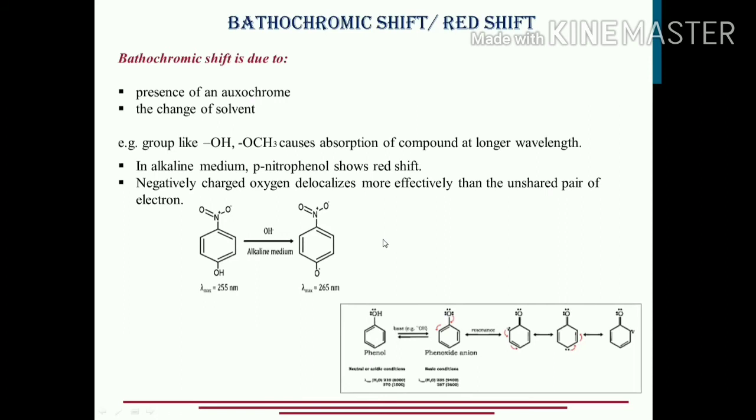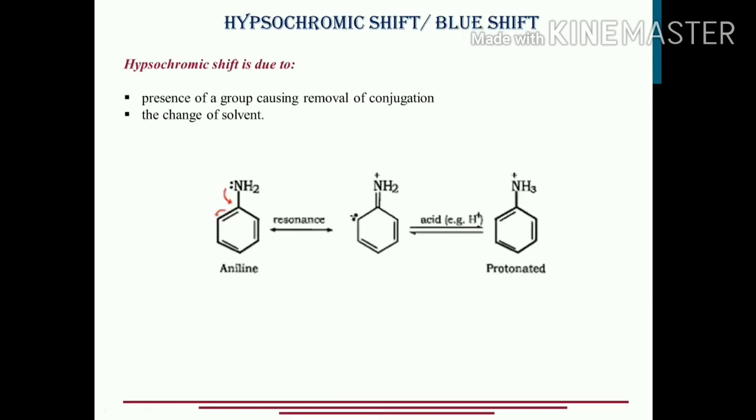Okay, you change the solvent, the nature changes. You change the solvent, the lambda max changes. Second is hypsochromic shift. Remember, the blue shift means towards the left we are moving from the original value. Okay, hypsochromic shift, again, why do they occur? Again, it may be a change of solvent or the presence of a group that causes the removal of conjugation, means you decrease the conjugation.